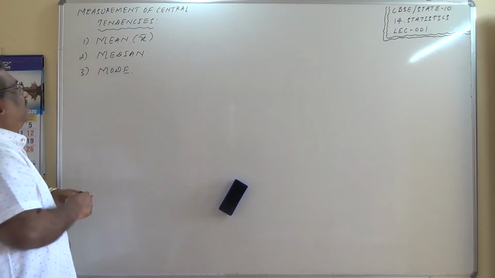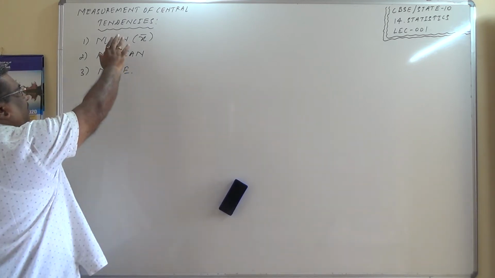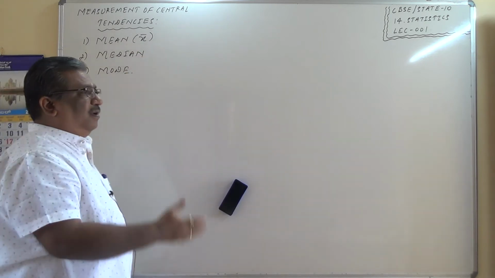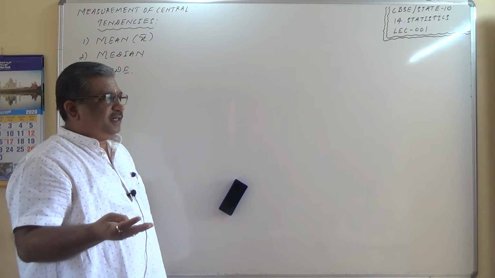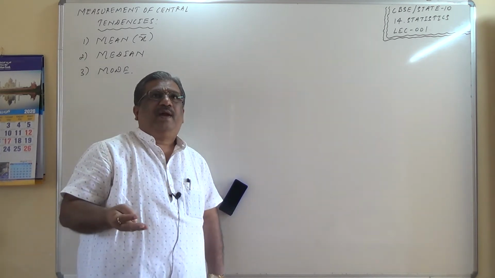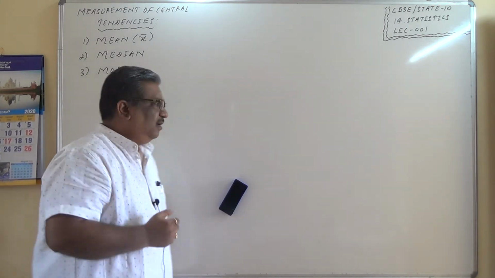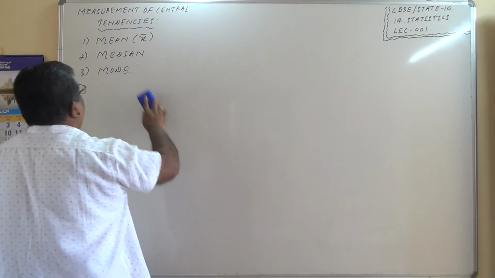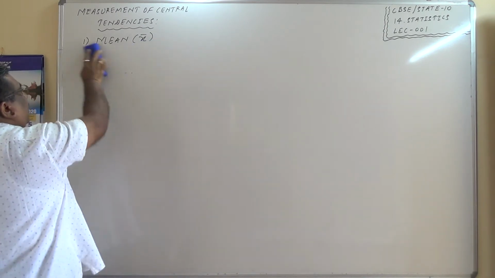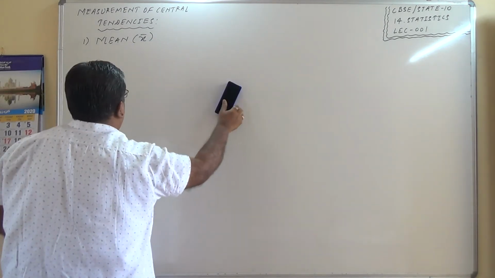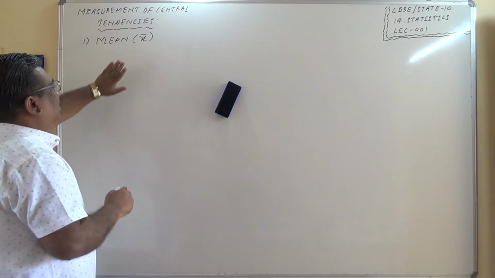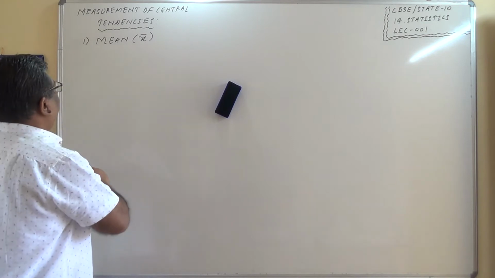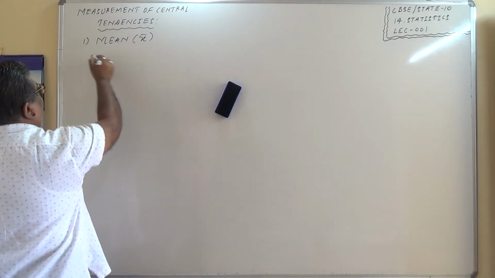Out of these three, first let us study the mean, arithmetic mean for raw data, tabulated data which is discrete frequency distribution table, and finally for grouped data. So let us begin with that. Arithmetic mean, it is represented by x bar. How do you call this one? X bar.